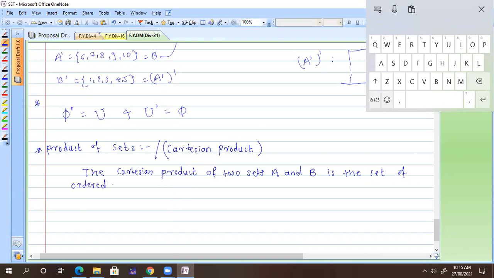Now, what is meant by ordered pairs? Does anyone know what is meant by ordered pairs?